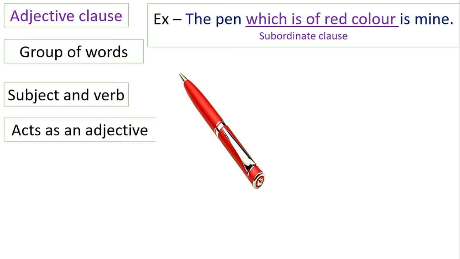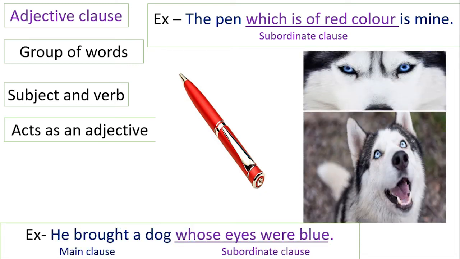Let's look into one more example. He bought a dog whose eyes were blue. Here, whose eyes were blue is an adjective clause and the clause has a subject and a verb and is describing the noun dog. So basically this clause does the work of an adjective.